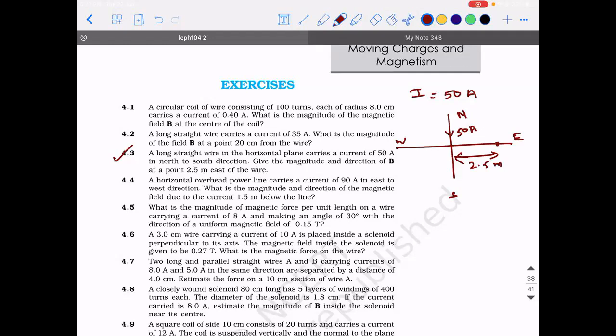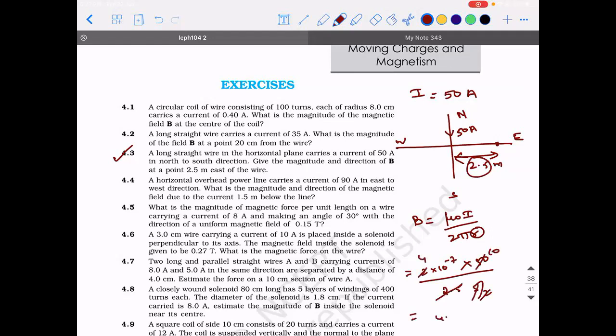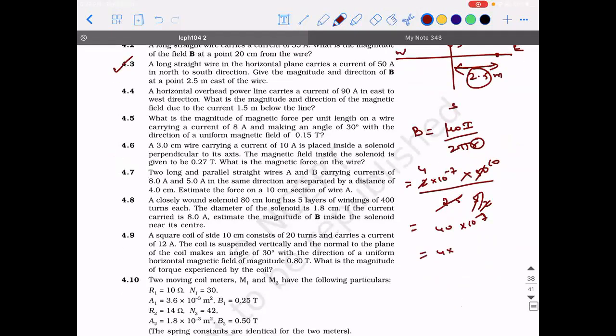Find it out. So this is also a long wire. So formula is B is equal to mu naught I divided by 2 pi R. Again, mu naught by 2 pi is 2 into 10 power minus 7. I is 50, divided by R, which is 2.5, that is 5 by 2. So this will go 10 times, this will cancel 4 times. So 40 into 10 power minus 7, or 4 into 10 power minus 6 Tesla, which is also 4 micro Tesla.